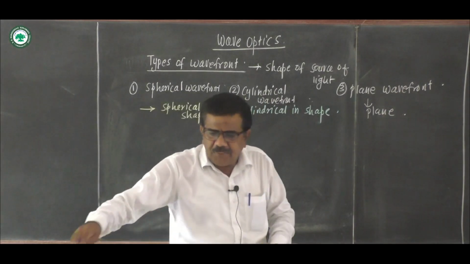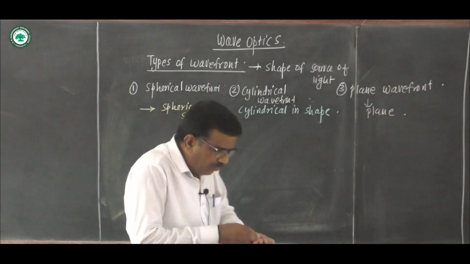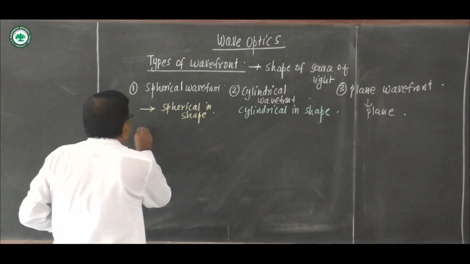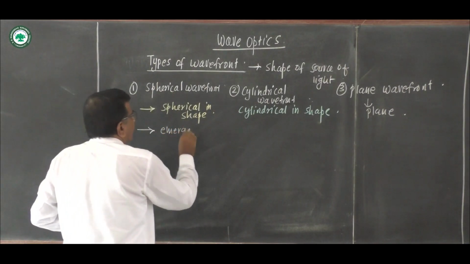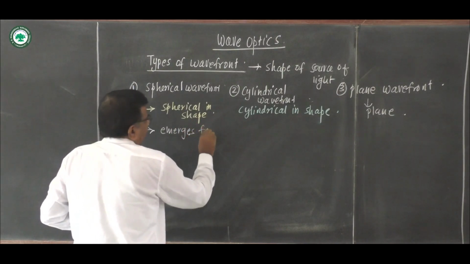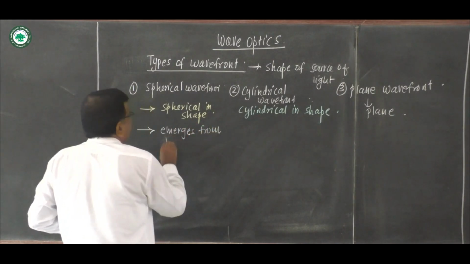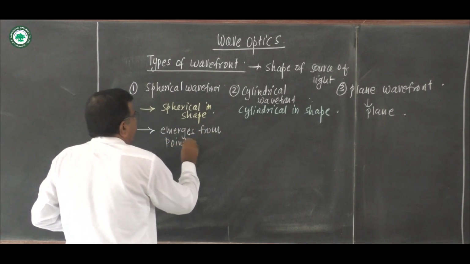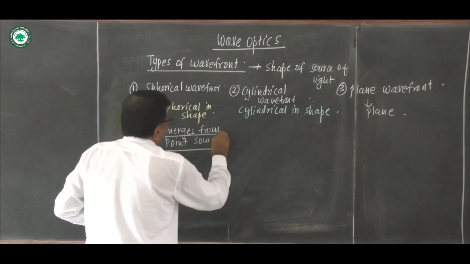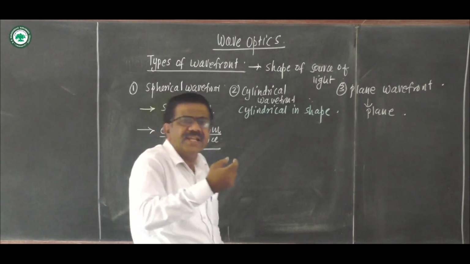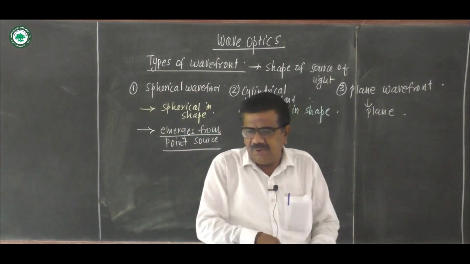Now, a spherical wavefront emerges from a point source. Important point: a point source of light produces the spherical wavefront.